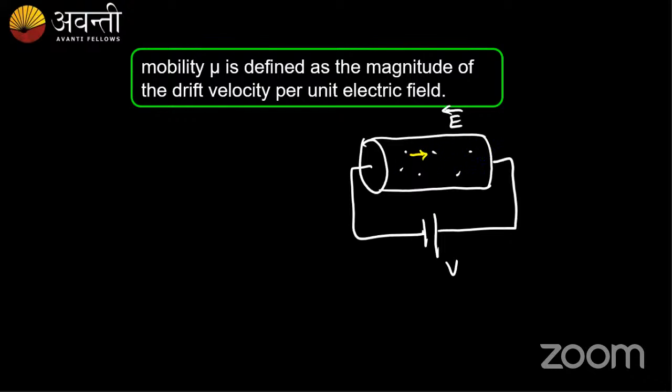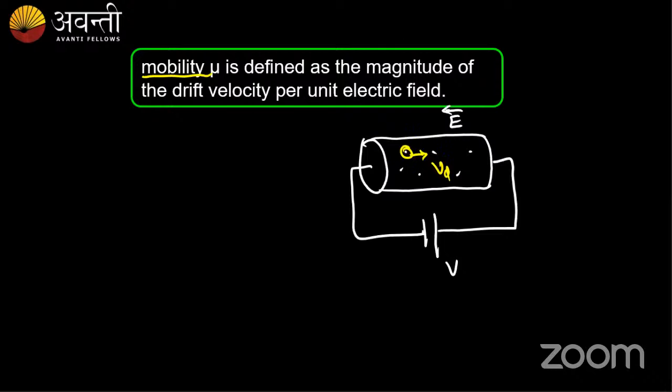Okay, correct. So how much of these electrons move? You know what mobility is? Mobility is defined as the magnitude of the drift velocity Vd per unit electric field. For every single unit of electric field, how much will be the velocity?